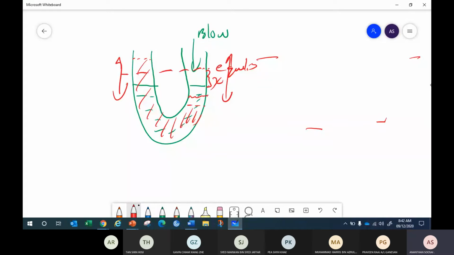You blow more until the displacement gets bigger. So now tell me, is it an SHM? The greater the displacement, does the force trying to restore it back get bigger or not? Is it getting bigger, getting smaller, or unchanged? What do you think?